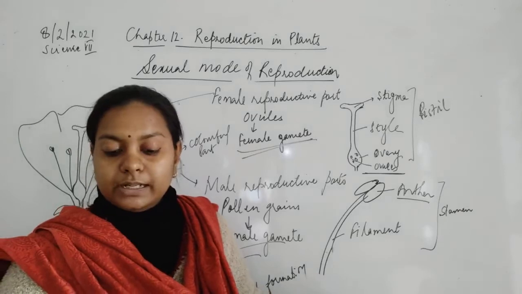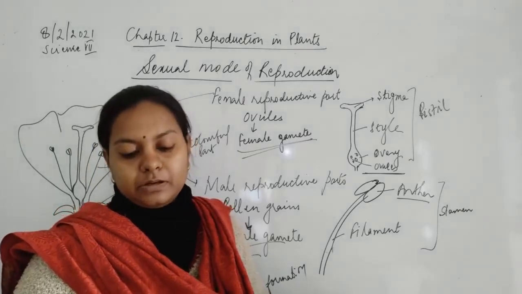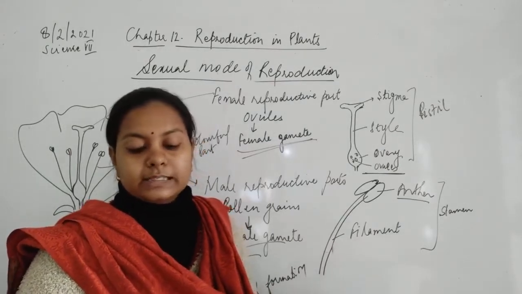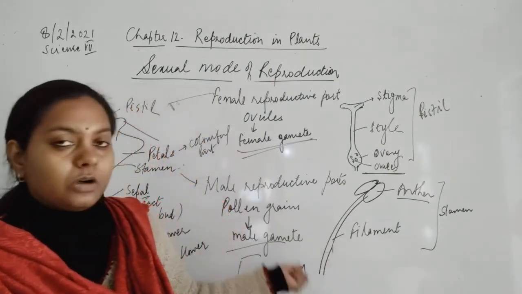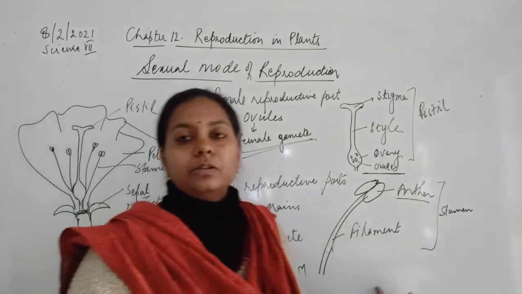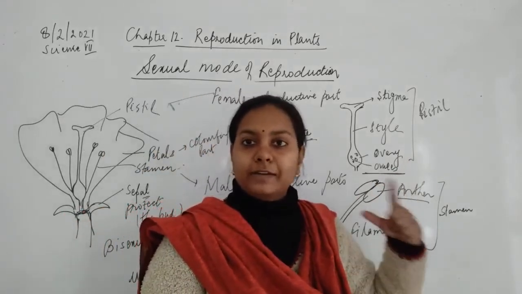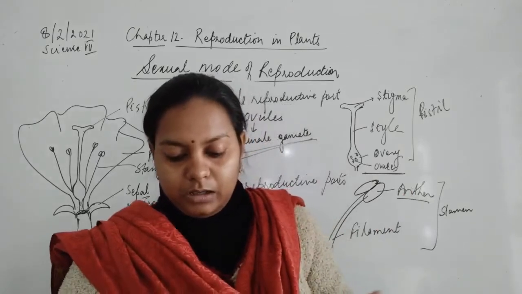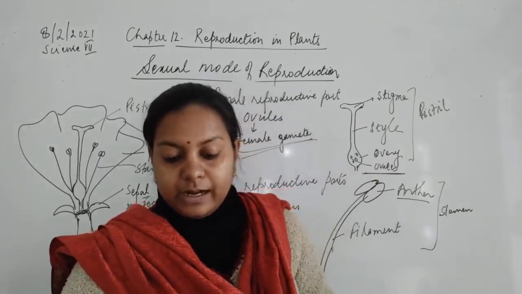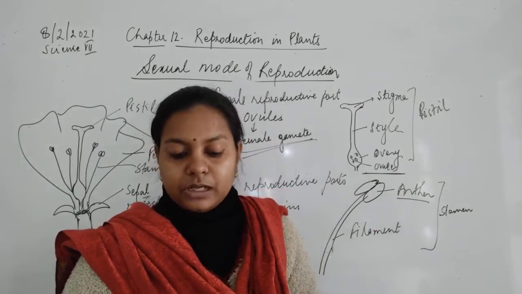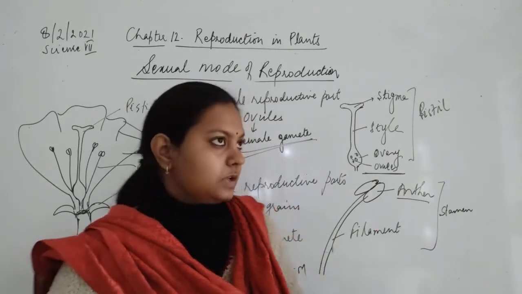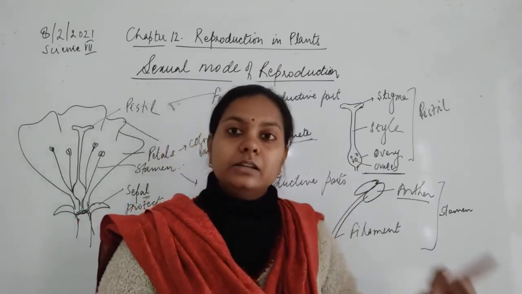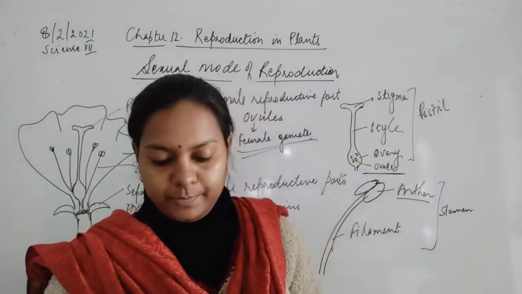And for example corn, papaya, cucumber, all these are unisexual flowers, because they have only the stamen or only the pistil in one flower. Okay? Whereas mustard, rose, petunia are bisexual flowers, because both parts, stamen and pistil, are present in the same flower.